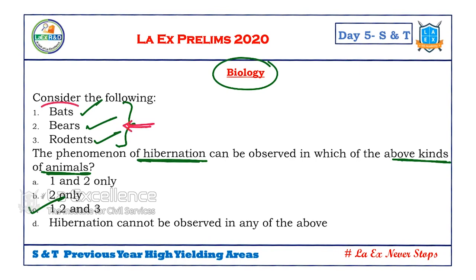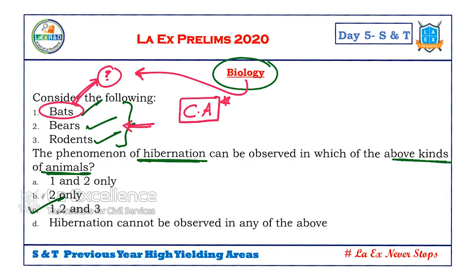Now, this year, if they ask the question, why bats have more immunity compared to other animals with regard to viral load, what are we observing? With regard to COVID, bats have more immunity. So if they ask that question, we categorize that as basic biology. But it has reference to a current issue. We need to remember that they have reference to our current issue.